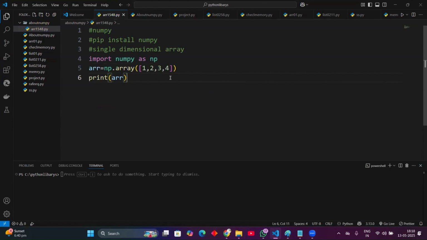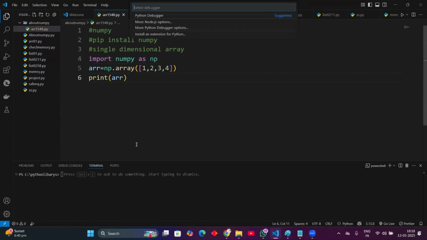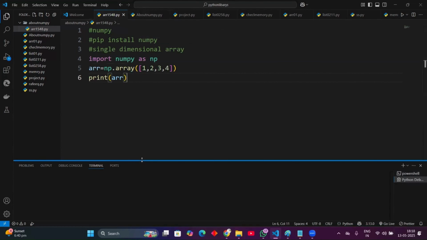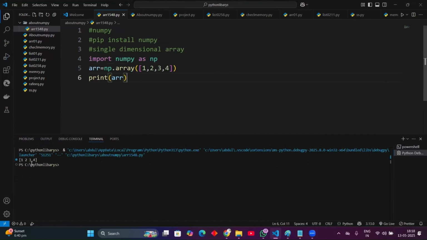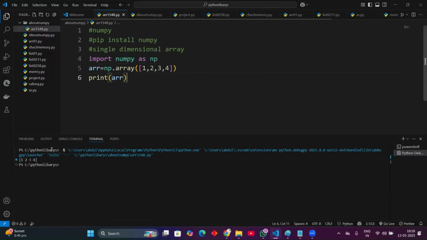Save the code and now you can see the array was created. It is a single dimensional array. We inserted individual values in a list and it was converted into an array.